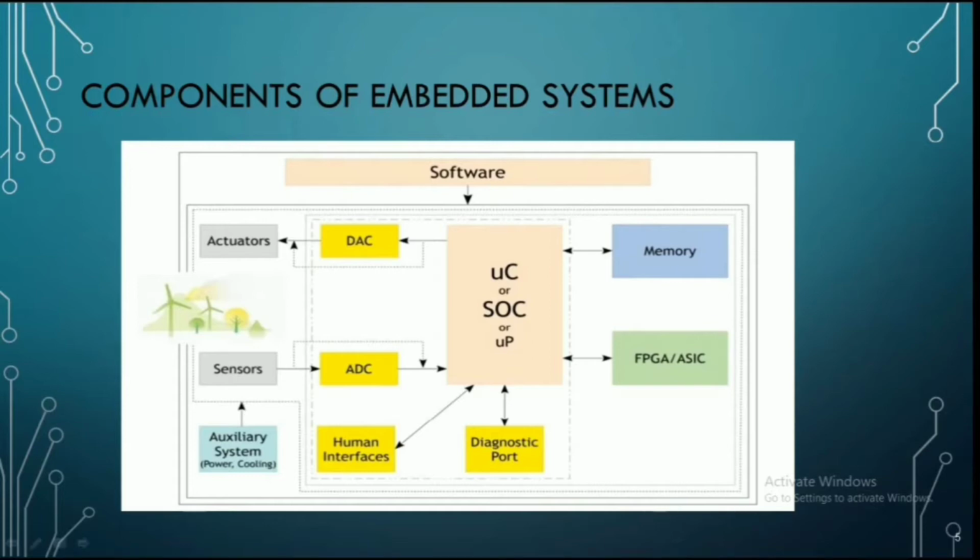Now let us talk about FPGA and ASIC. FPGA is nothing but field programmable gate array. It is a hardware circuit that a user can program to carry out one or more logical operations. And ASIC is an application specific integrated circuit, a chip customized for a particular user rather than intended for general purpose use.